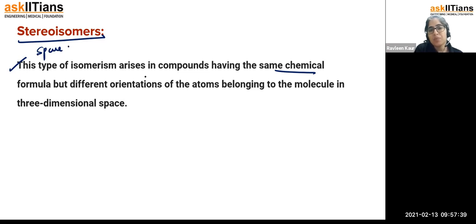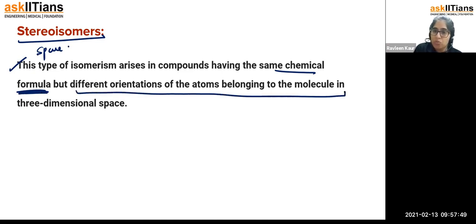The formula is the same, but there is a different orientation of the atoms belonging to the molecule in three-dimensional space. That is called stereoisomerism.